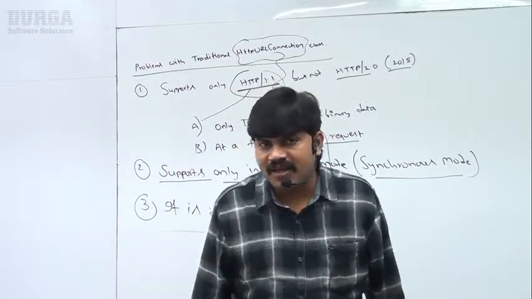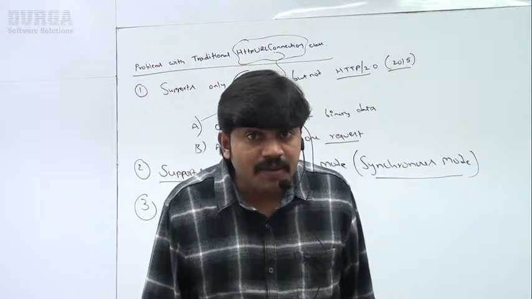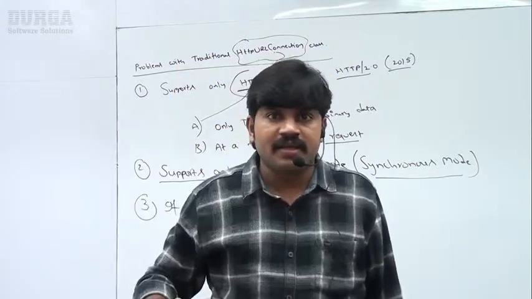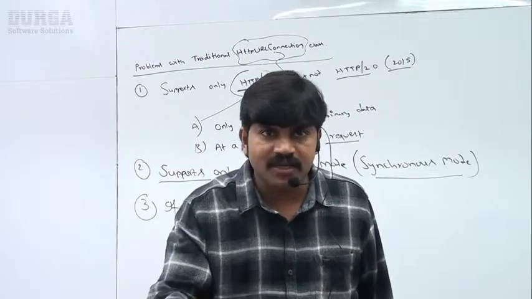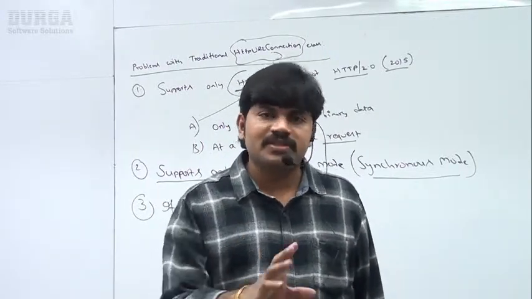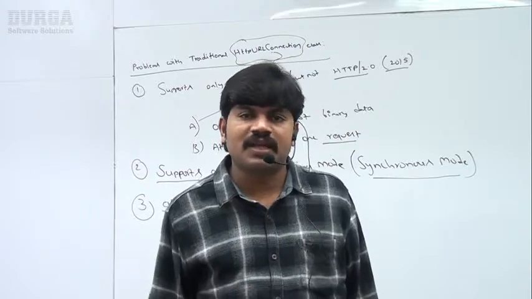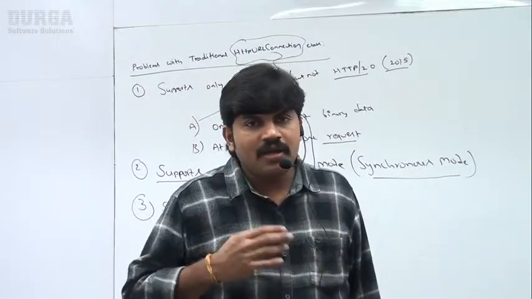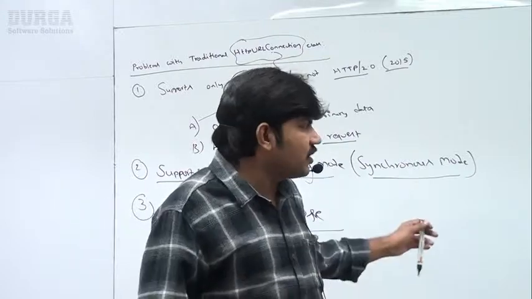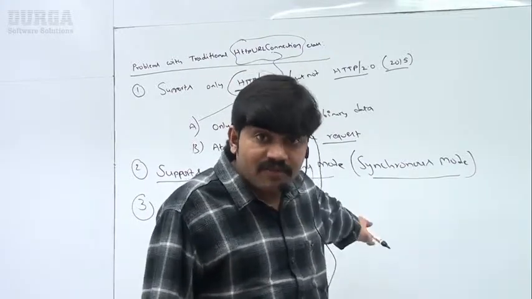Sir, HttpURLConnection came in which year? 1997. Sir, for the last 20 years, Java developers are facing all these problems or not? That's why Java developers requested Sun Microsystems, or requested the Java people, can you please provide some alternative? We find it very difficult to use this concept because several limitations are there.